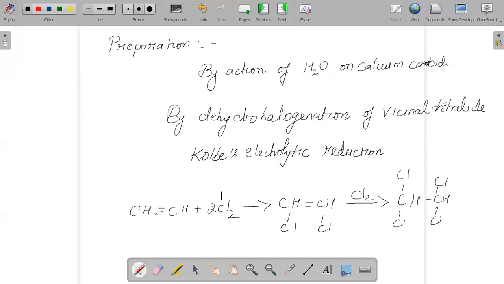Hence, it is very important to note how the addition of the compounds takes place. Simply, we can say ethyne. We learned in the preparation of ethene that it can be prepared from ethyne. For simplicity, we can say CH triple bond CH, and if you add H2, it gives us CH2 double bond CH2. Hence, from ethyne, with the help of addition of H2, it gives us ethene.